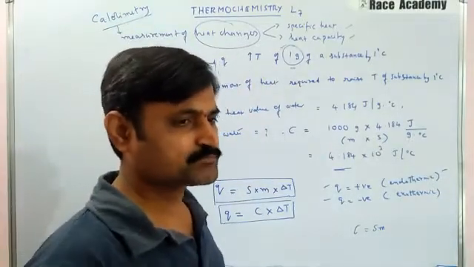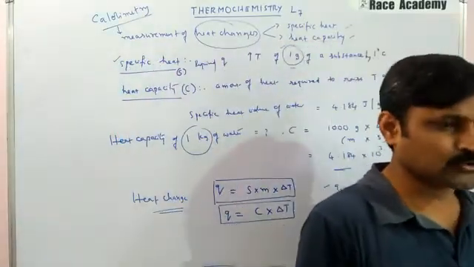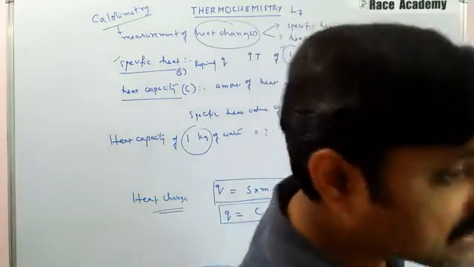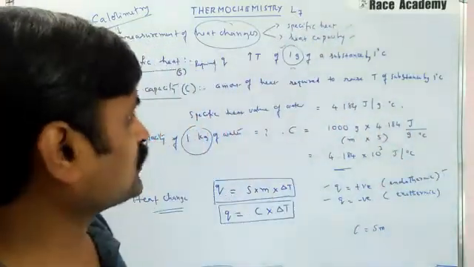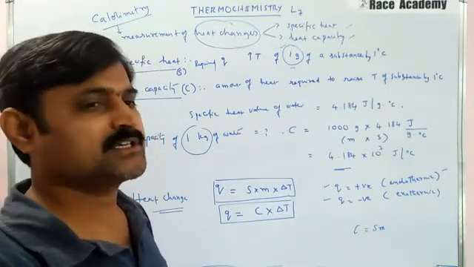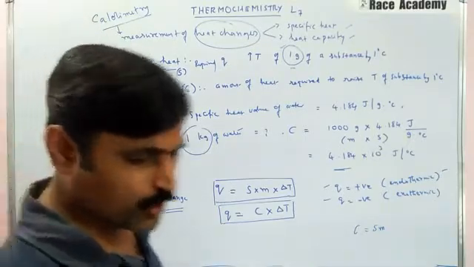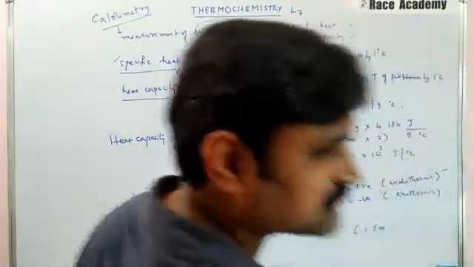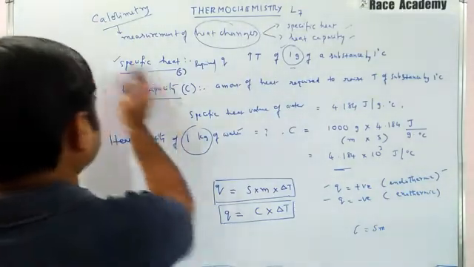That means the specific heat of a substance is useful to calculate the heat needed to raise the temperature of any substance by a particular amount. That is the meaning of this discussion. Now, we will solve a small problem using this mathematical relation. After that, we will go to the experimental discussion, right?